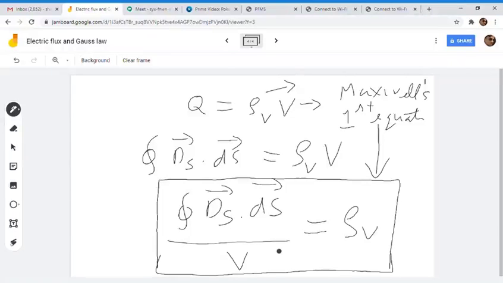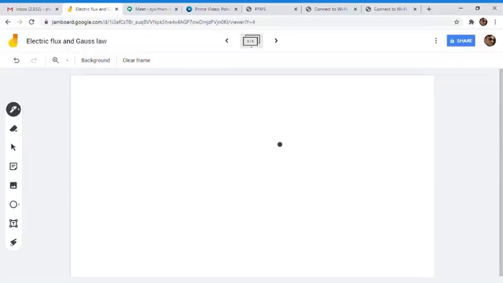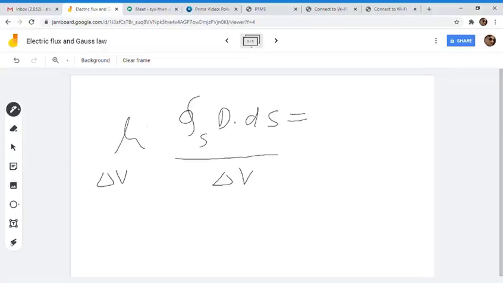So what he did was rewrite that equation, because we know that our charges are dispersed throughout the volume, so the volume is taken as delta V, where the limit of delta V tends to 0.